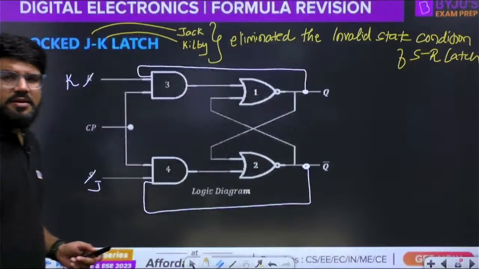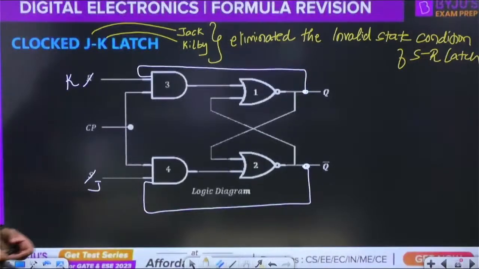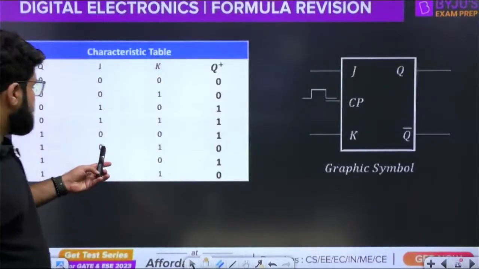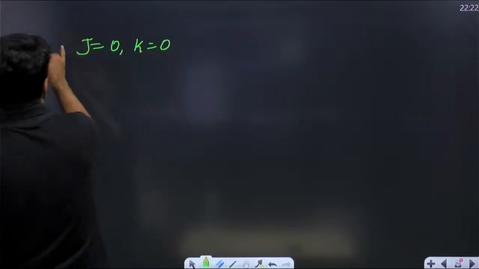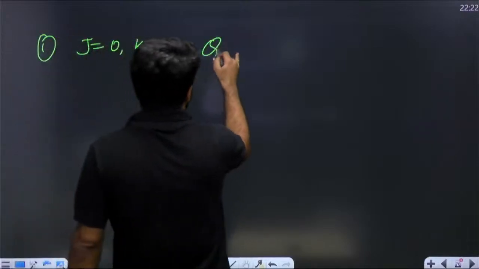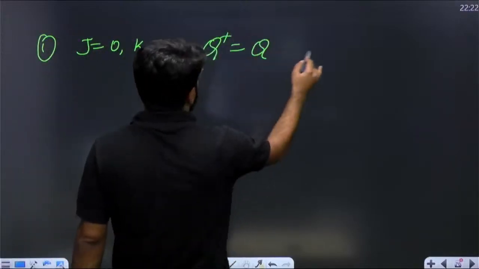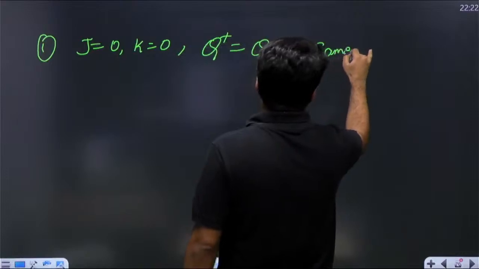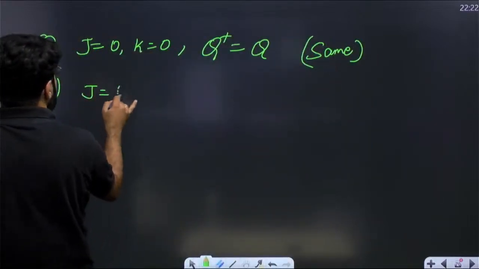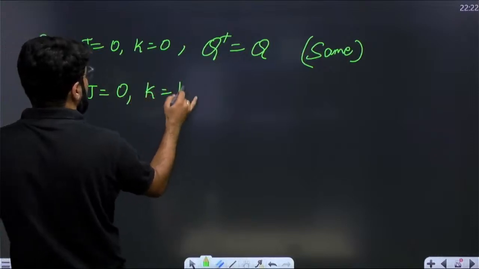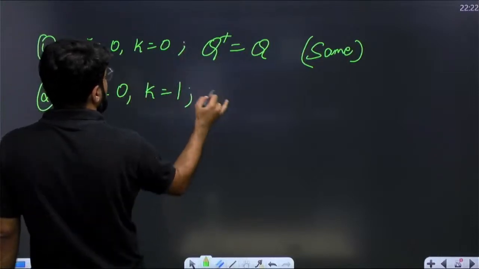The operation of the JK latch, this is in the form of a characteristic table. First, let me write down the operation. J equal to 0, K equal to 0, first condition. Q plus equal to Q, that is the same state condition, right? Next, J is equal to 0, K is equal to 1.